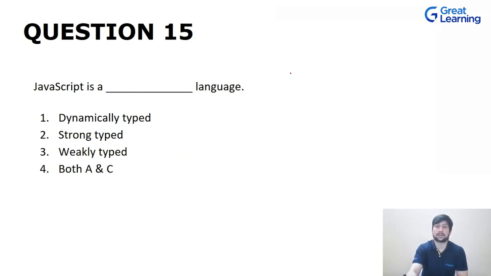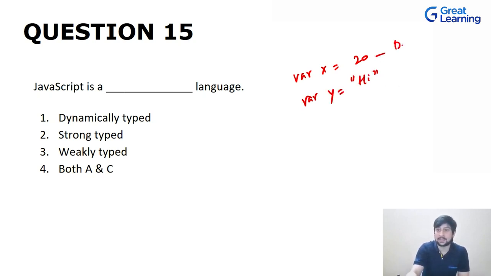Now when you talk about JavaScript, if you have to define a variable, what will you say? You will say var x equal to 20, then you will say var y equal to hi. This is how you define. As you can see, here you are defining a data type which is of type number, and the type of this data type is string. But you are defining both of them with the help of this var keyword. Now this is something which is known as dynamically typed. Okay, so JavaScript is a dynamically typed language.